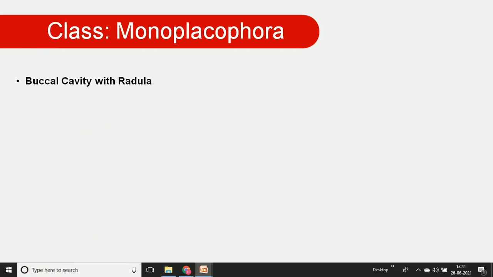Then we can discuss the mouth. It consists of the buccal cavity, and in the buccal cavity is found the radula. The radula acts as a grasping organ, and it helps in grinding the food materials.